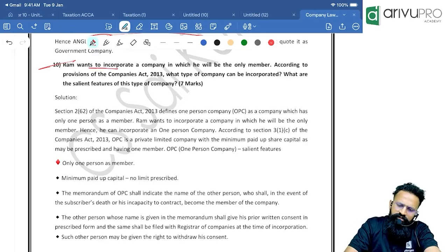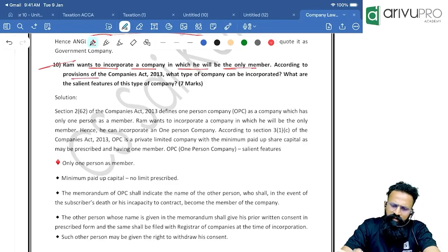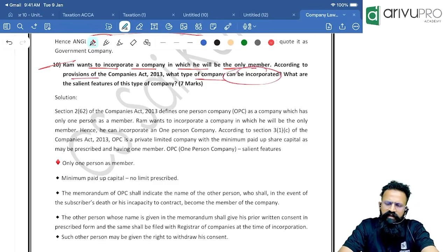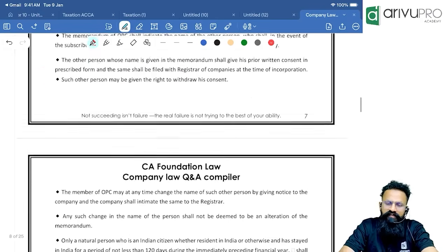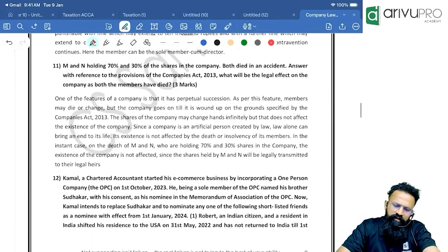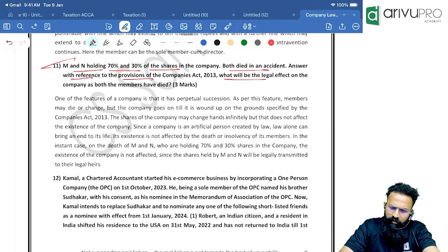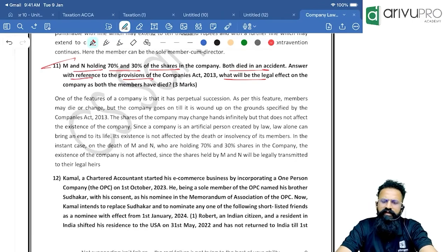Ram wants to incorporate a company in which he will be the only member. According to the provisions of the Companies Act, what type of company can be incorporated? Basically, OPC related provisions. M and N, holding 70 and 30% of the shares in the company, both died in an accident. Answer with reference to the provisions of the Companies Act. What will be the legal effect on the company? What happens, people? Perpetual succession. Members may come and go, but the company will go on forever.